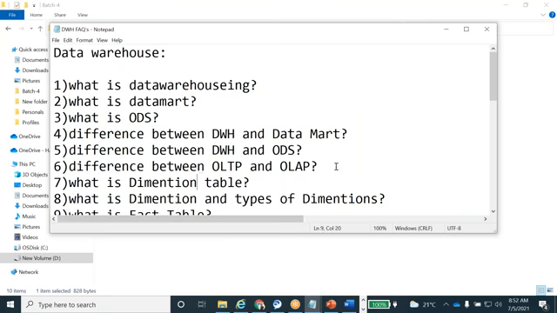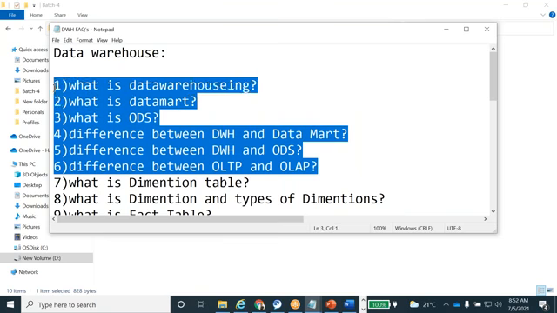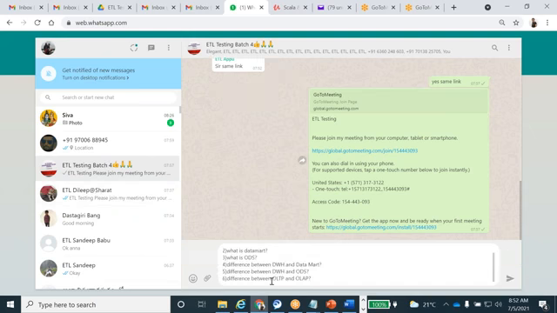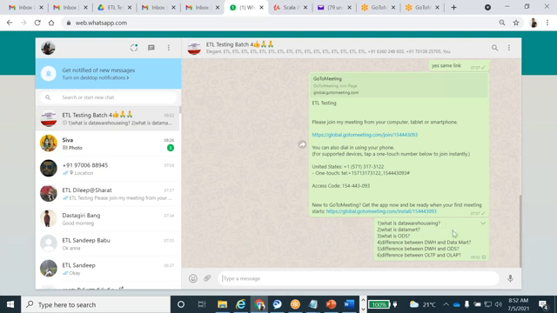I'm going to ping them in the chat also. Please prepare answers for these questions, guys. What is data warehousing? What is data mart? What is ODS? Difference between the data warehousing and data mart. Difference between the data warehousing and ODS. OLTP and OLAP system. And types of data marts.